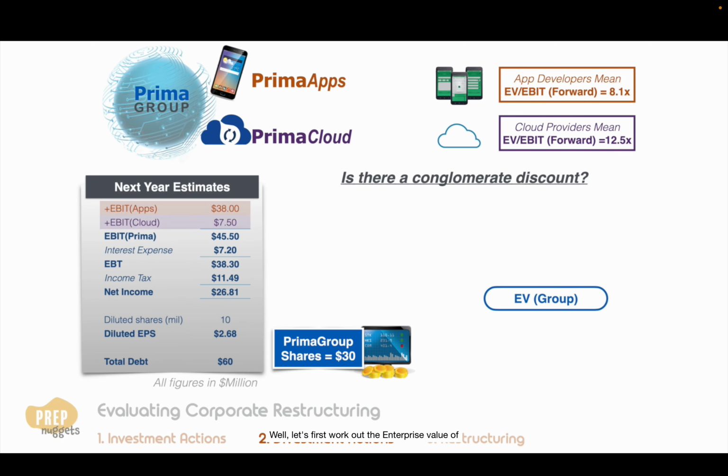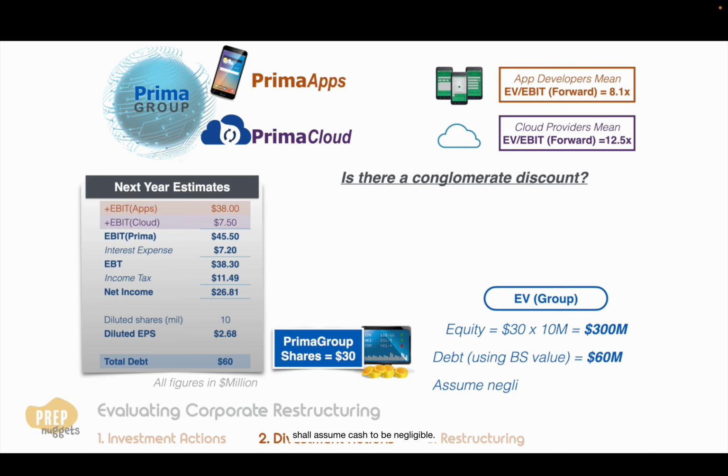Well, let's first work out the enterprise value of the whole company. The equity value is $300 million based on the market price and 10 million outstanding shares. We shall use the balance sheet debt value of $60 million since there is no better information given. And since the cash balance is not given, we shall assume cash to be negligible. The group enterprise value works out to $360 million.